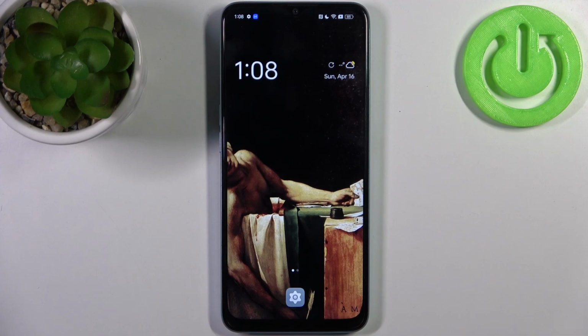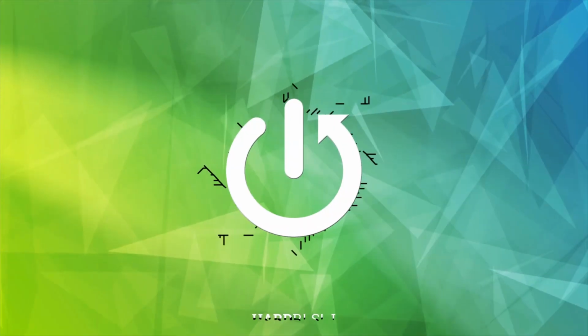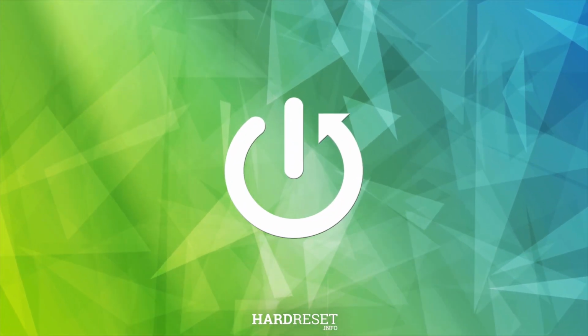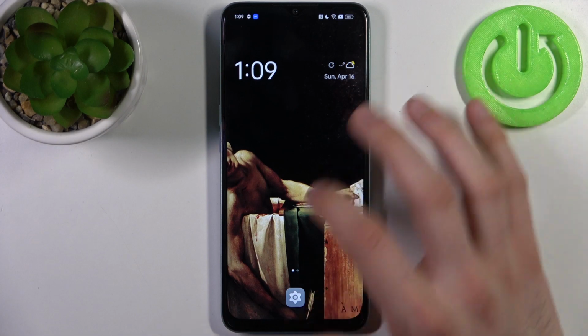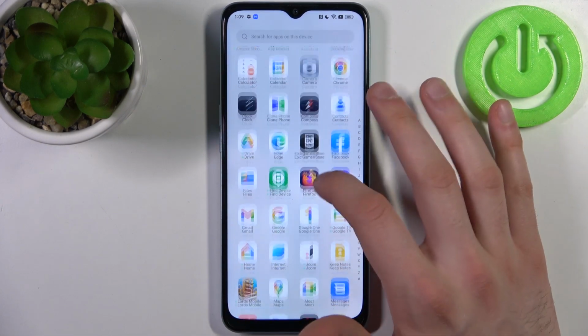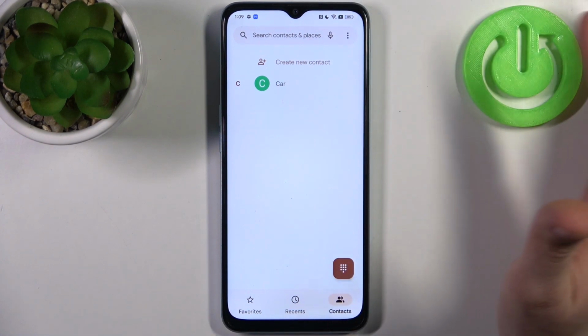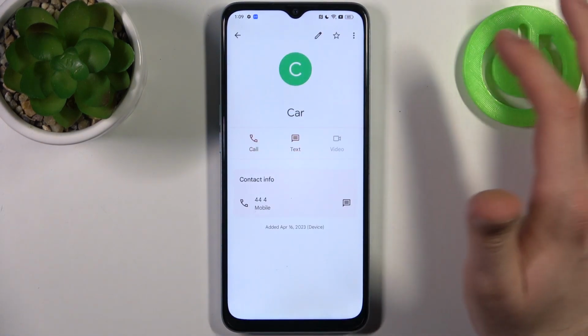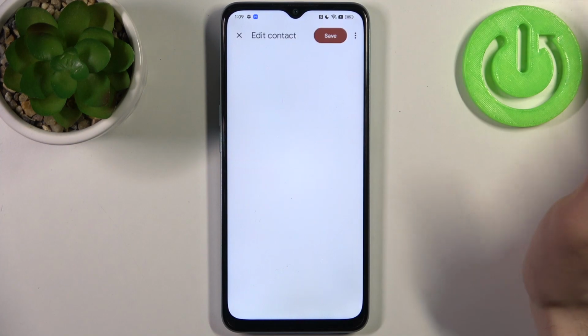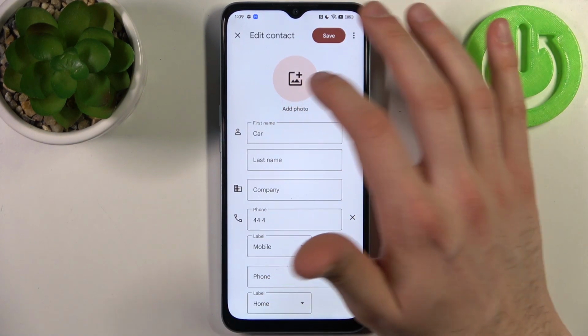Here I have OPPO A78 5G, and today I'm going to show you how to add photo to contact on this device. So to do this, firstly you have to open phone application, then select contact which you want to edit, tap on this pencil icon to edit it, then tap add photo.